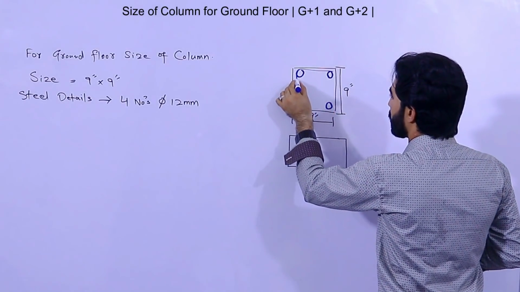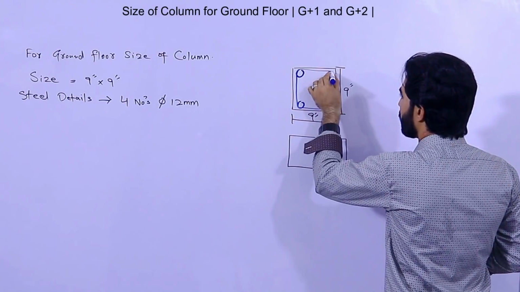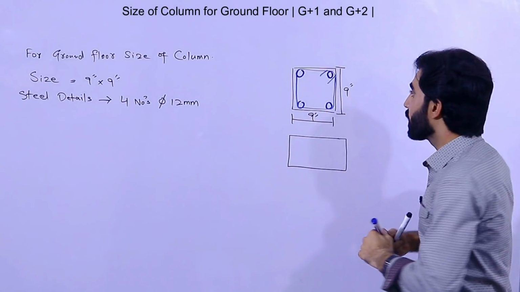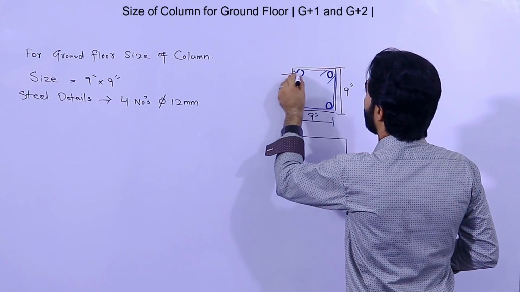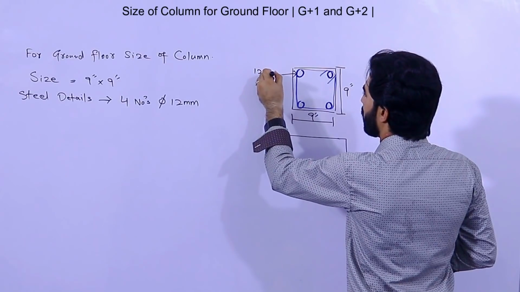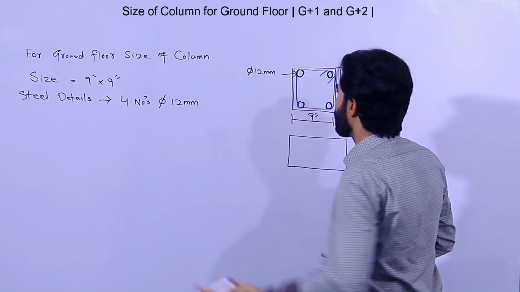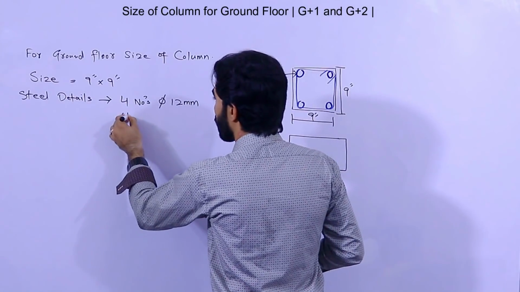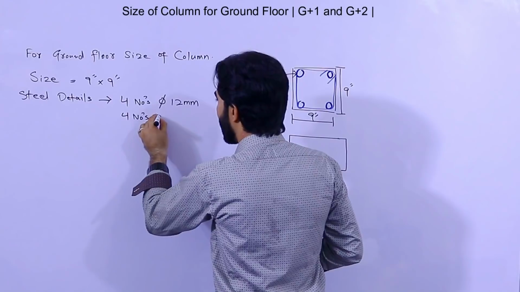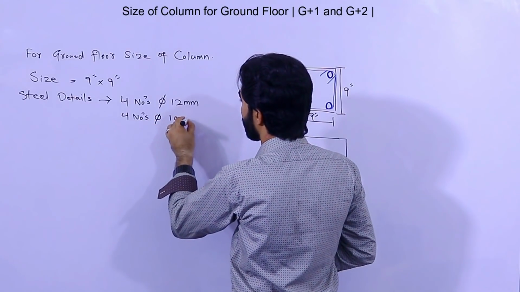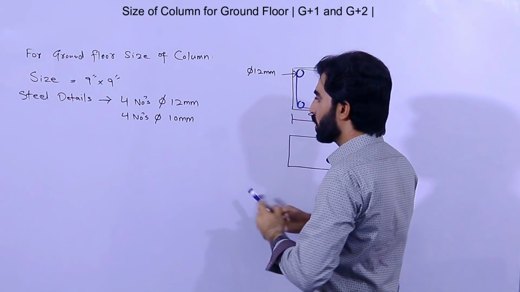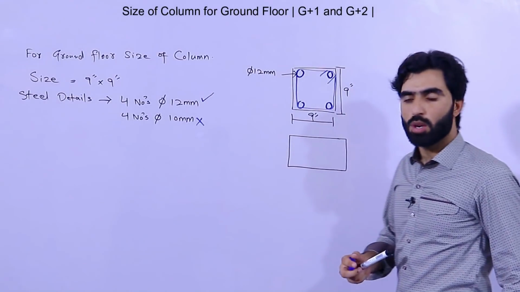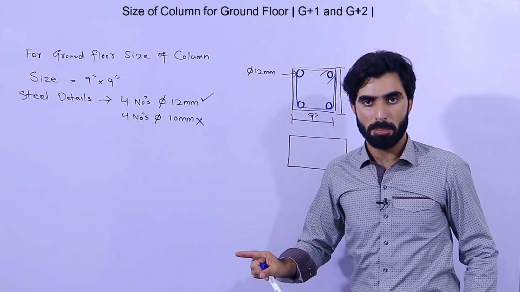And as you can see, this is its lateral tie. The diameter should not be less than 8 mm. I saw in many constructions for ground floor, they are using 4 numbers of 10 mm diameter. Guys, this is wrong, so don't use this, use this one. This is just for ground floor.